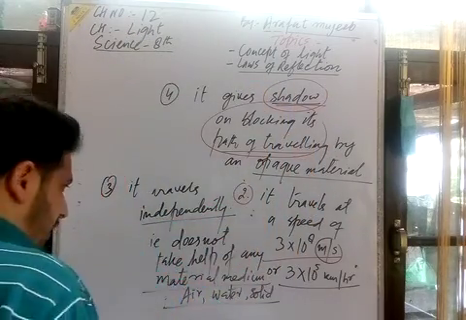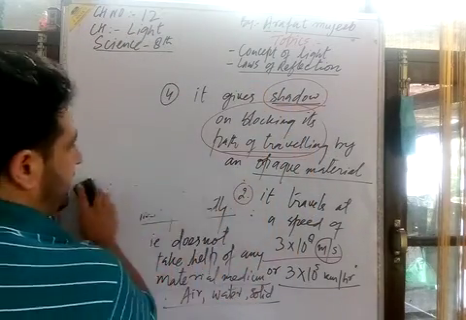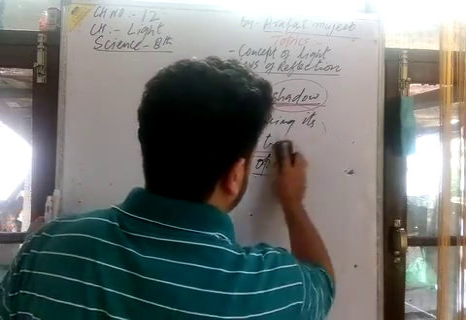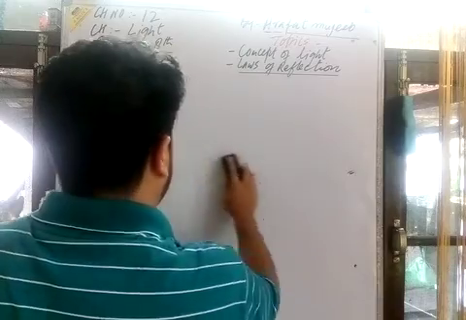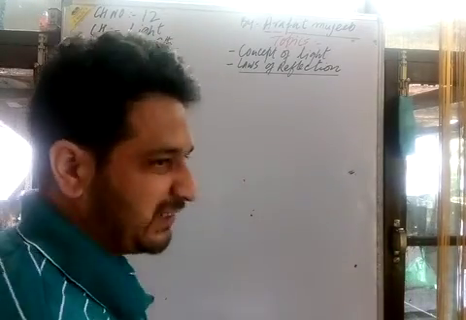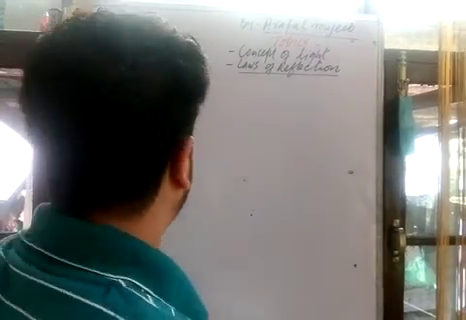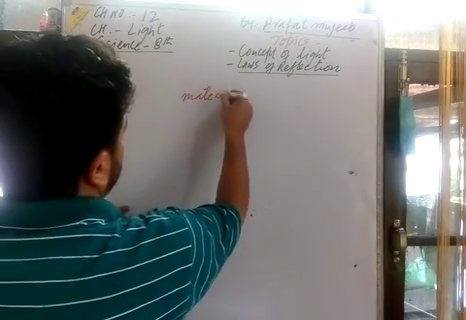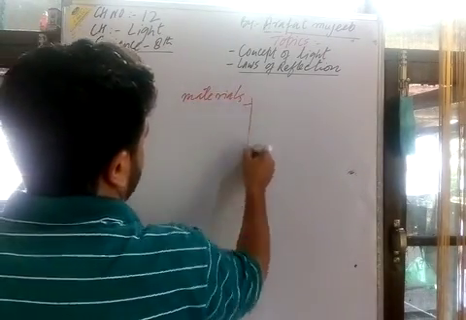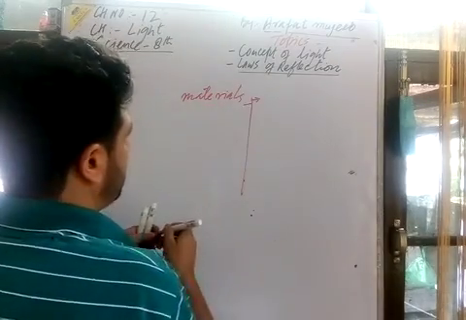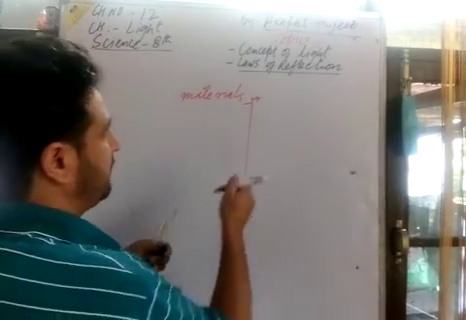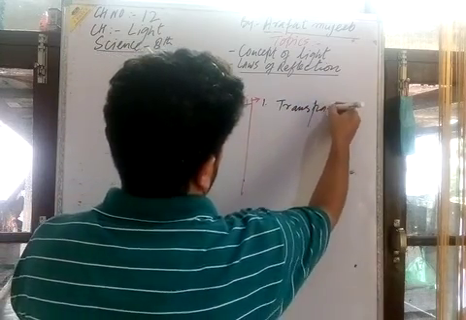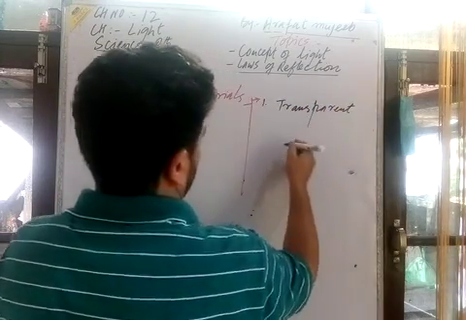Now we move ahead, that on the basis of the light we can categorize some material objects. Some materials are, I will write it by the black pen, transparent. आपको पता ही होगा.